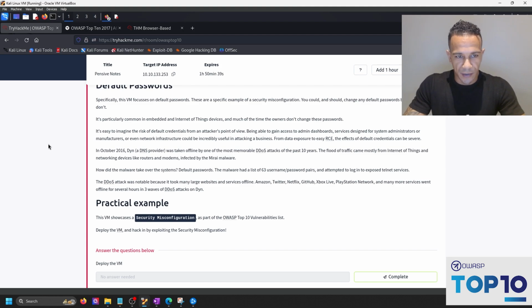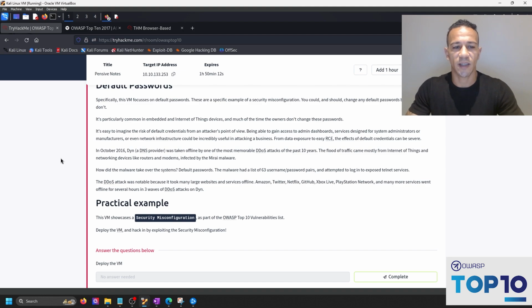It's easy to imagine the risk of default credentials from an attacker's point of view. Being able to gain access to admin dashboard services designed for system admins or manufacturers, or even network infrastructure, could be incredibly useful in attacking a business. From data exposure to easy RCEs, the effects of default credentials can be severe. Now, they're going to provide an example.